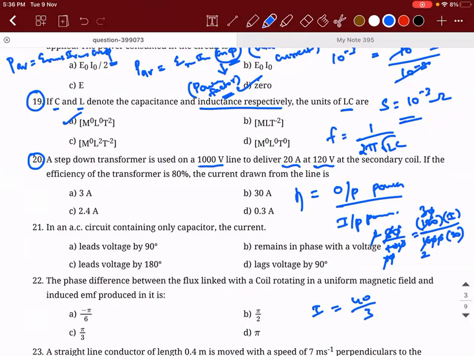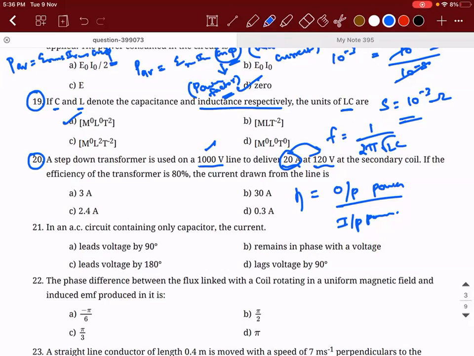The step-down transformer is used on a 1000 volt line to deliver 20 ampere at 120 volts. So the current drawn is the input current they are asking. I made a mistake. Sorry, guys. So efficiency is 80 divided by 100. What is the output power? 20 ampere is appearing across the 120 volt line.